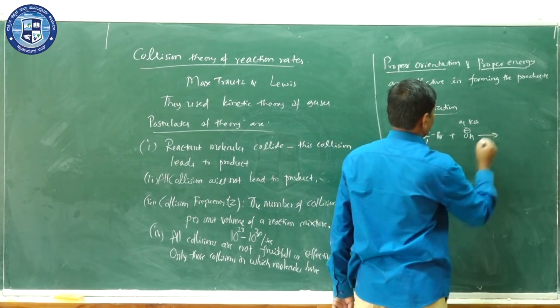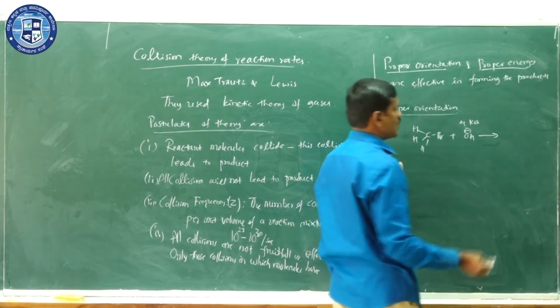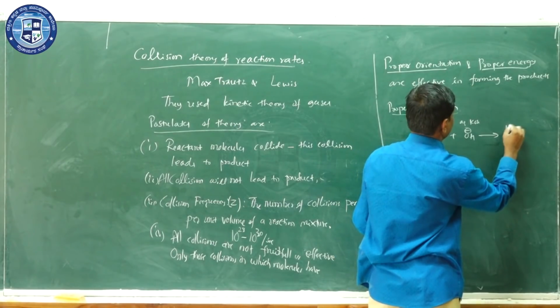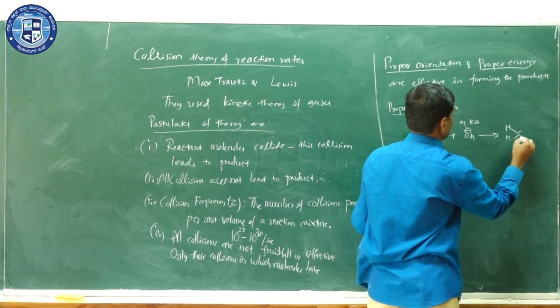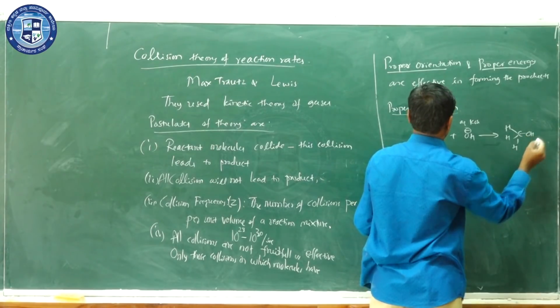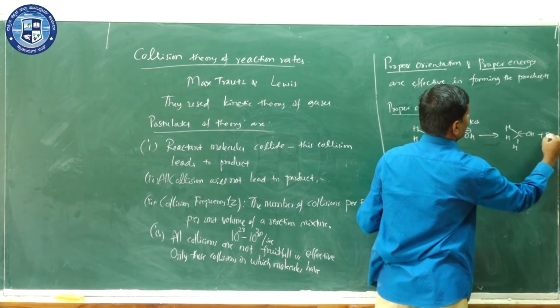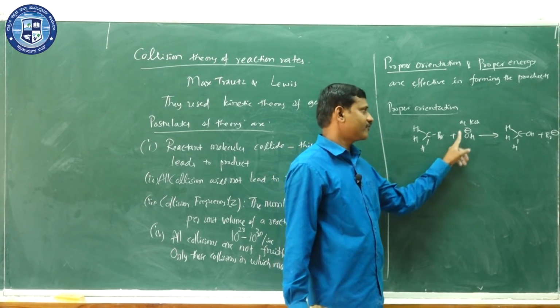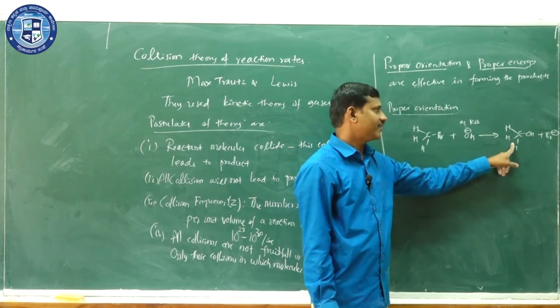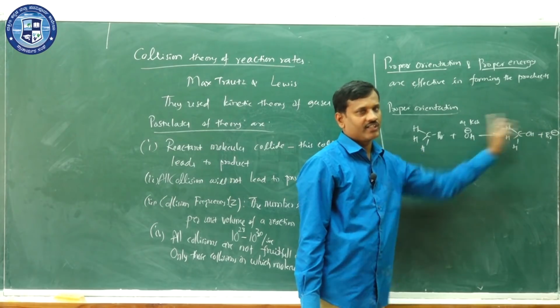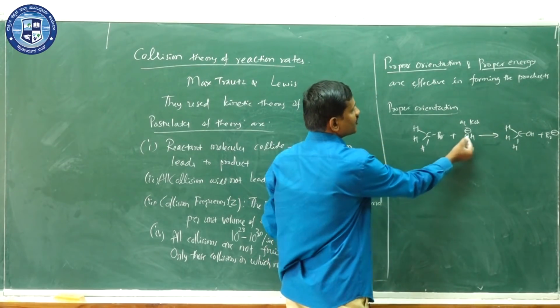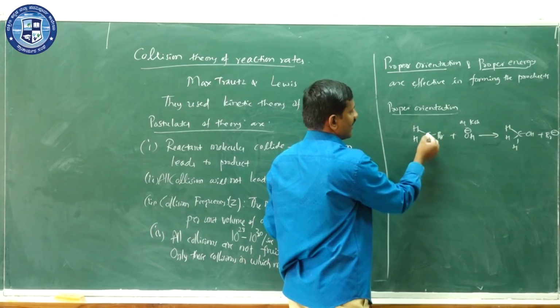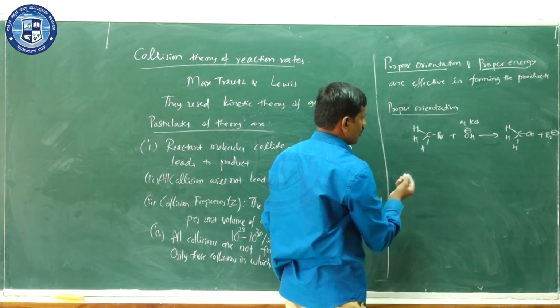These two react to form the product, methyl alcohol, plus Br minus. Now, we consider the collision between the OH minus and the methyl bromide molecule.